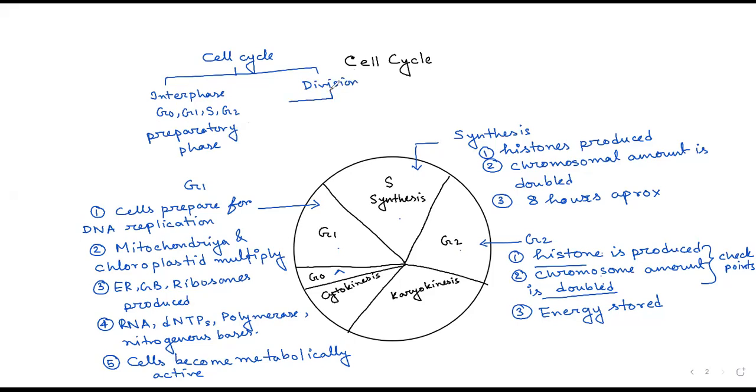Now this division phase can be further subdivided into cytokinesis, that means division of the cytoplasm, and karyokinesis. I told you in case of biology you need to look into the words. I told you karyo means nucleus. So it is the division of the nucleus.